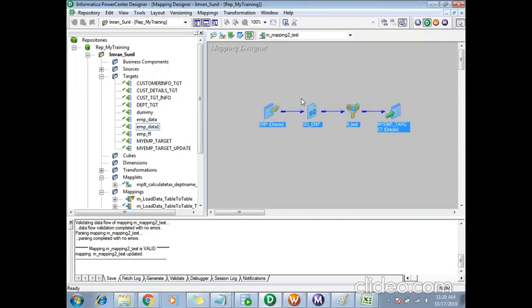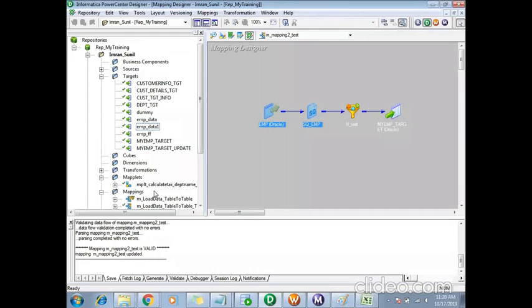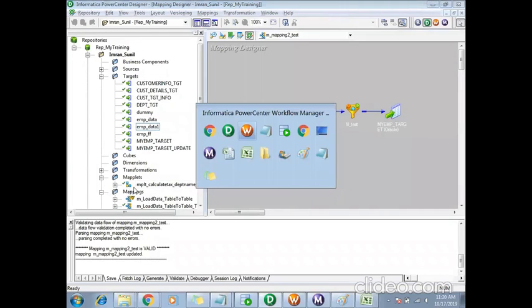If both the mappings are taking the same time or the time difference is very minute, then we can say yes, it is taking a lot of time while extracting the data only, from the source itself. So with such testing, I can say yes, there is a bottleneck at the source level.